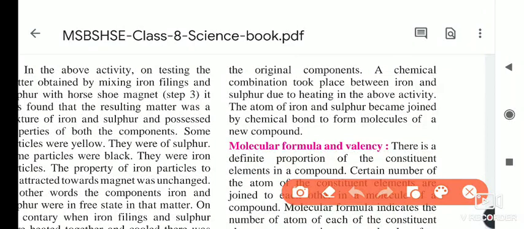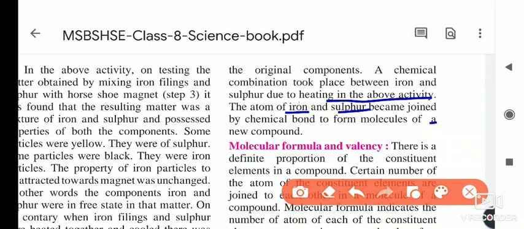A chemical combination took place between iron and sulfur due to heating in the above activity. The atoms of iron and sulfur become joined by a chemical bond to form a molecule of a new compound, and that compound is iron sulfide.